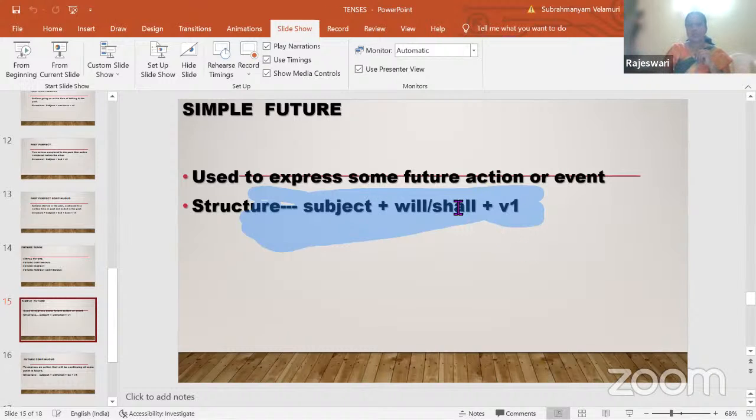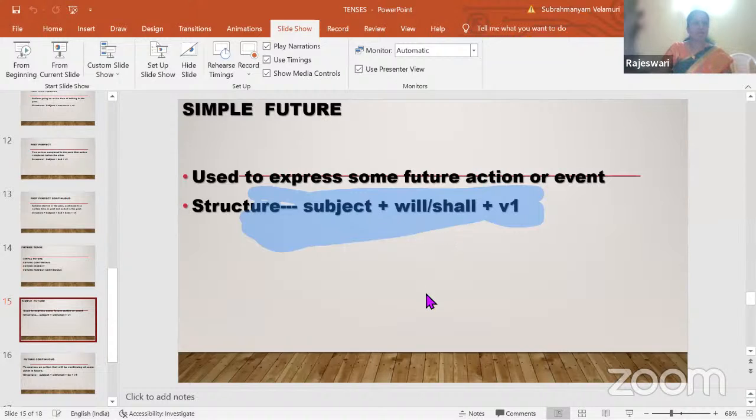So we shall use shall for the first person, both singular and plural. I shall come tomorrow. We shall come tomorrow. So shall goes with I and we. But there are cases when we use will also with I and we.